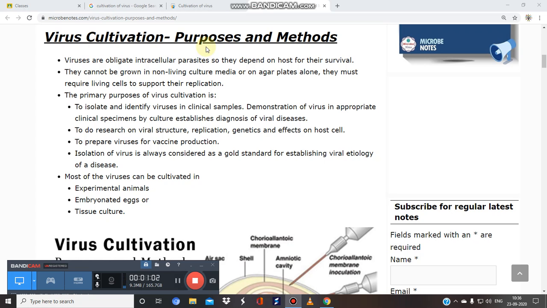So first of all, the purposes and the methods. But why is there a need to cultivate viruses? Some people also assume that this coronavirus leaked from the Wuhan lab, that is the Wuhan Virology Institute in China. Not all of us are able to cultivate this virus.